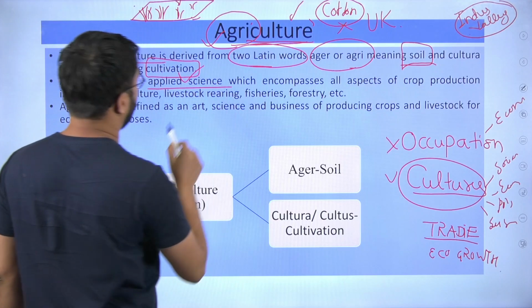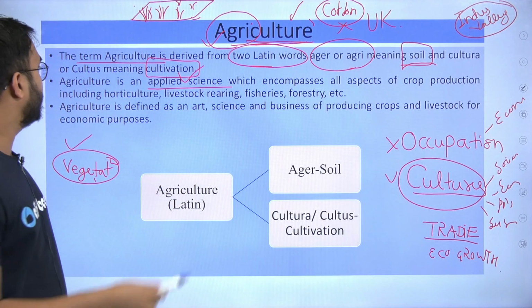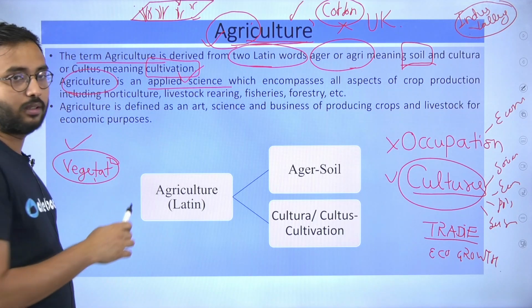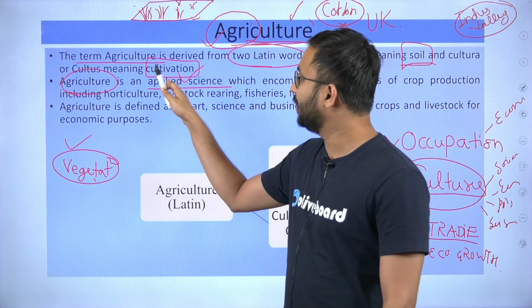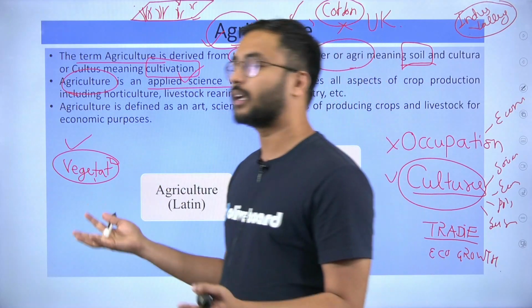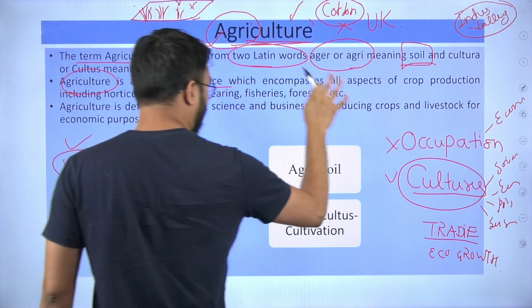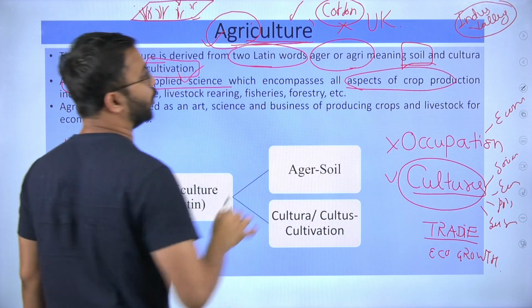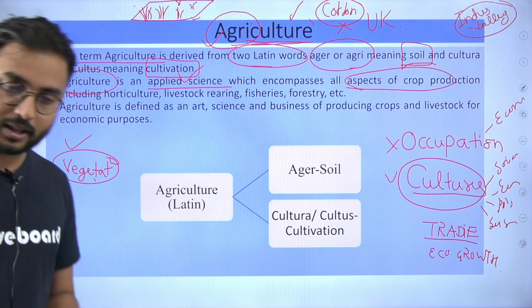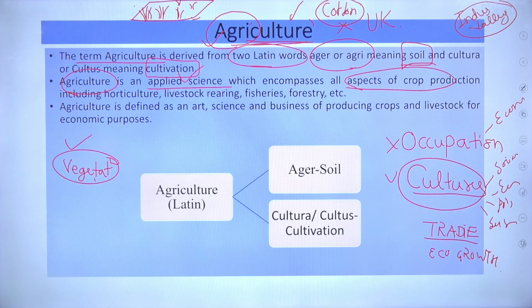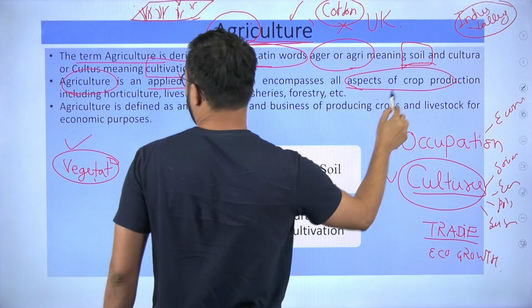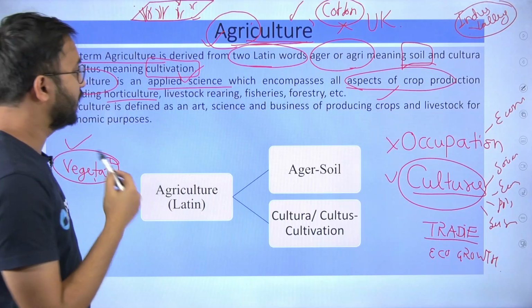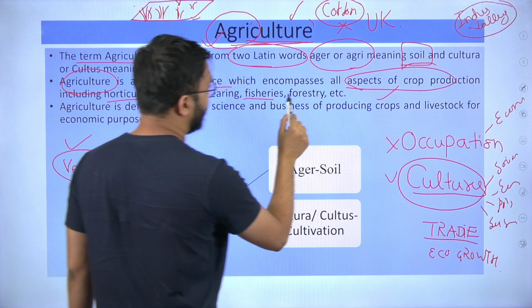It is an applied science. What do you mean by applied science? It means that whatever is there in agriculture, cultivation of crops, sowing, whatever processes come in agriculture, it is an applied science. That means basic sciences combined and applied, which encompasses aspects of crop production. Aspects in the sense of all the things related to your crop, including horticulture, livestock, fisheries and forestry.